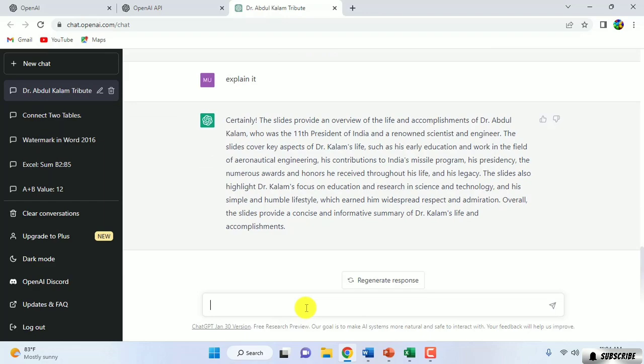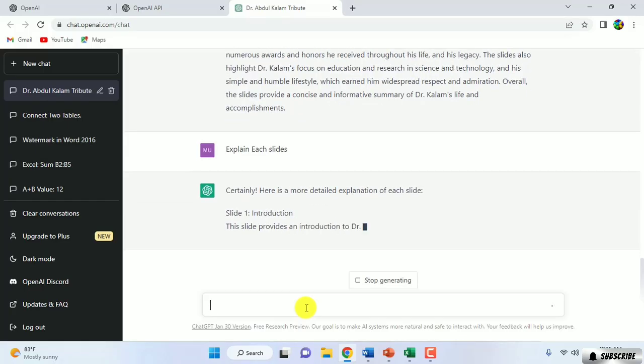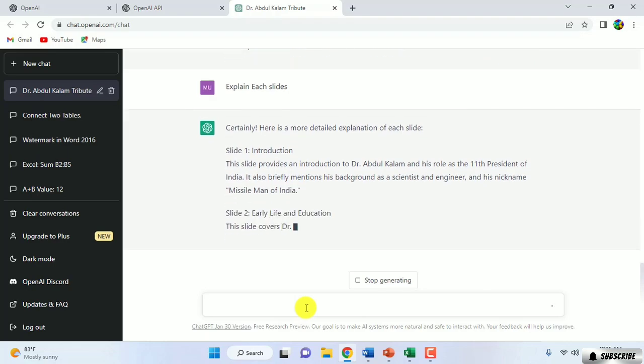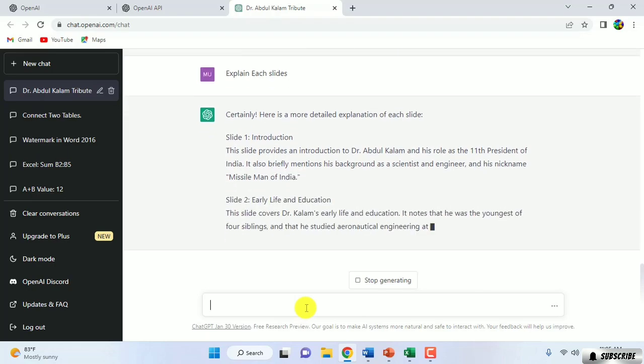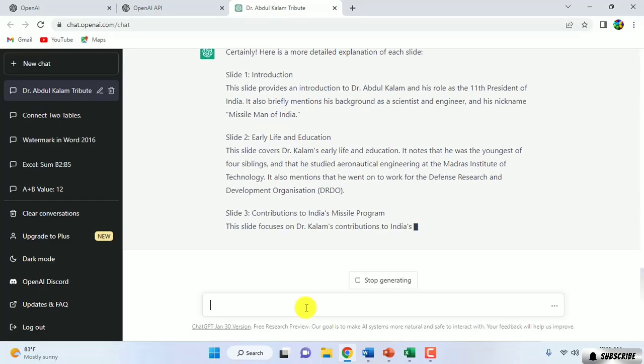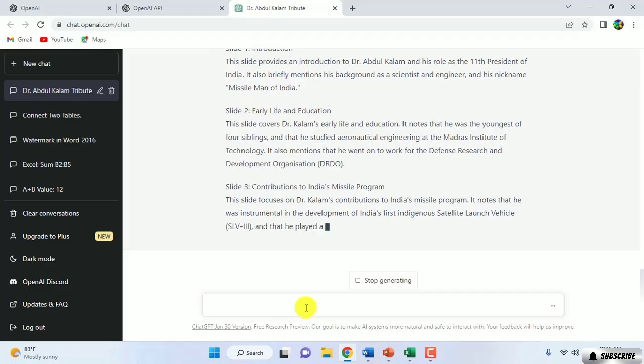And I'm going to tell ChatGPT to explain each slide. Explain each slide. And you can see each slide point, it will give more examples. It will give more details about each slide.